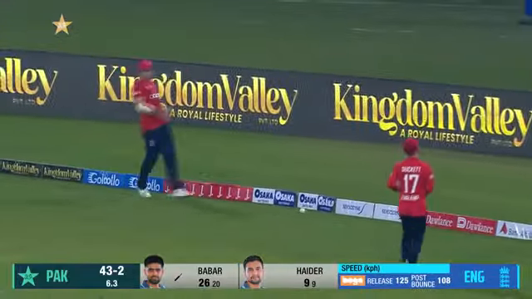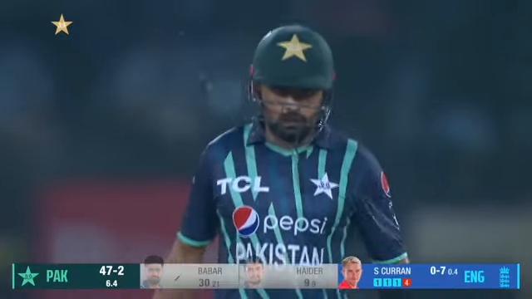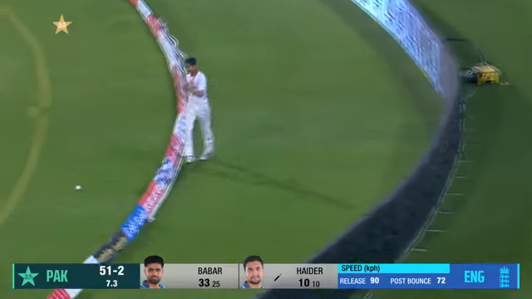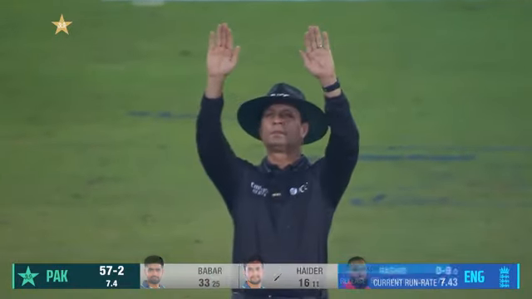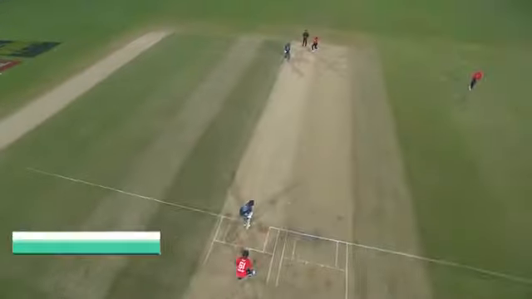It's too short. Not quick enough to bowl that length on this deck, Sam Curran, and that's being punished. Down the track. Oh, that has been belted. It wasn't pretty, he didn't get to the pitch of it. Adil Rashid might have thought he was in business there for a second. Picked the length of the ball, went with the shot. He didn't really stop or think about it, and that's the way to go.